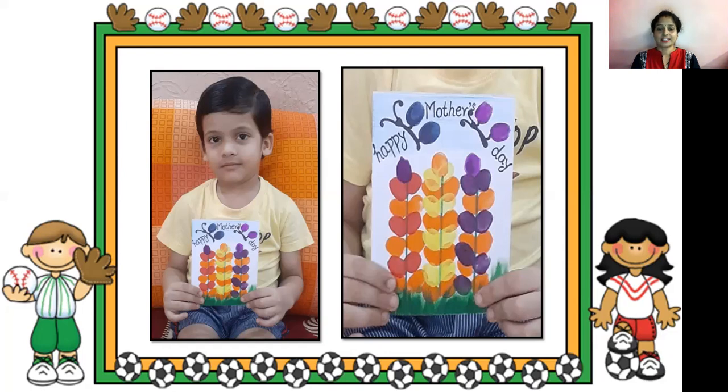Yes, this is the pattern of 2 colors, yellow and orange. Now read it. Orange, red. From the bottom you can start. Yellow, orange, yellow, orange, yellow, orange. So you can use these patterns with your thumb impression, with any kind of impression you can do. You can create it by yourself with so many beautiful things.